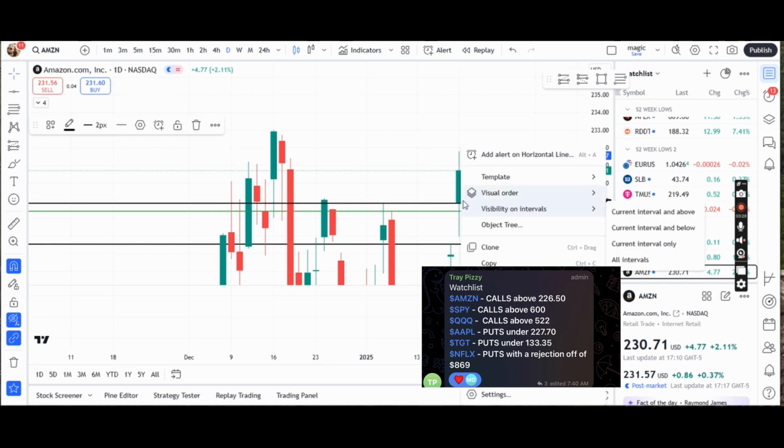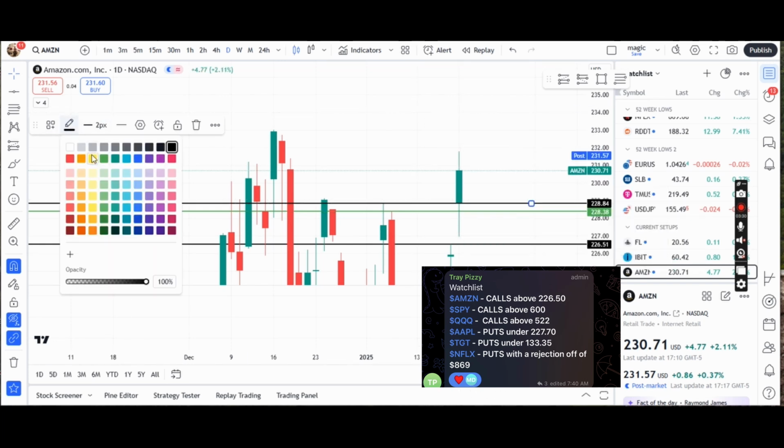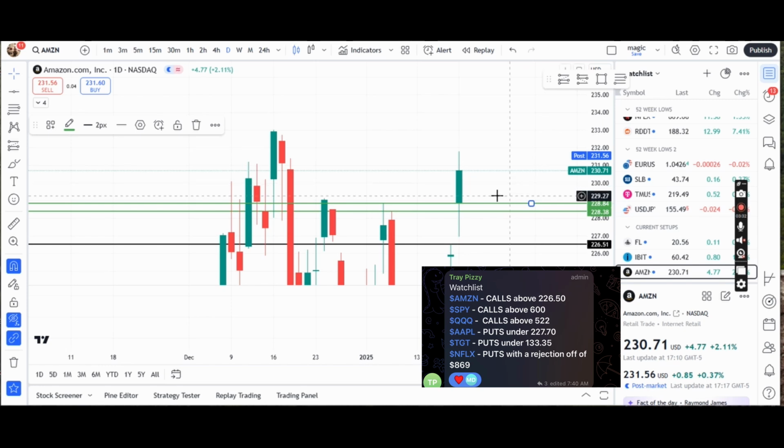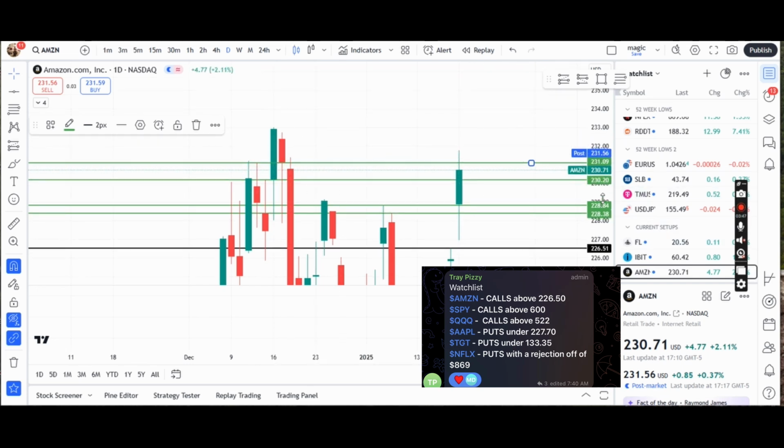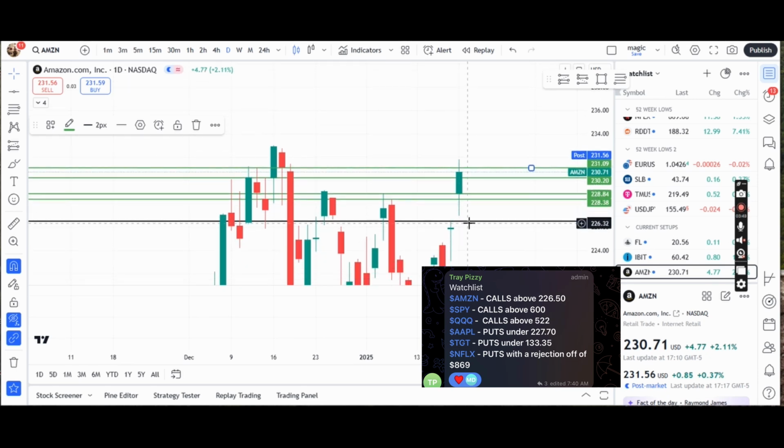Our targets are simply previous data, and then the next closest previous data, and then the next closest previous data. And we had a good move. Amazon had a good move today. It beat a few different highs or a few different pivots. So calls above means that you're looking for buying opportunities when price gets above that level. That's it. Puts is the opposite.